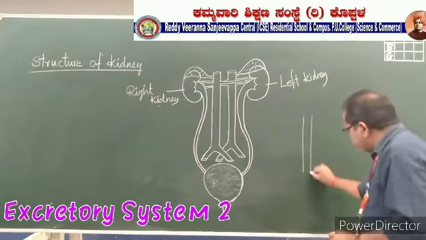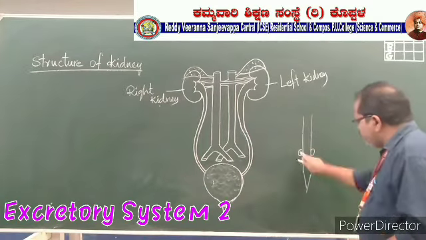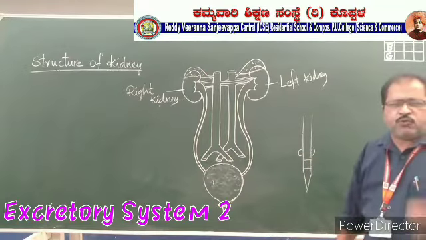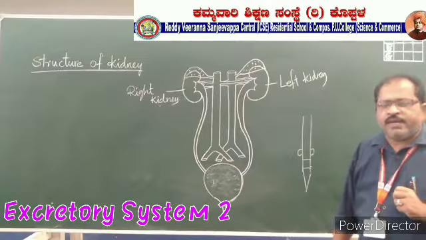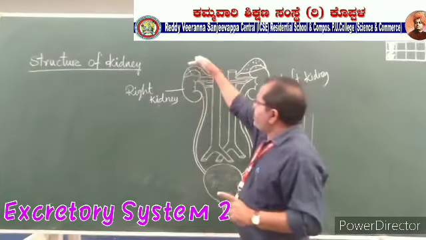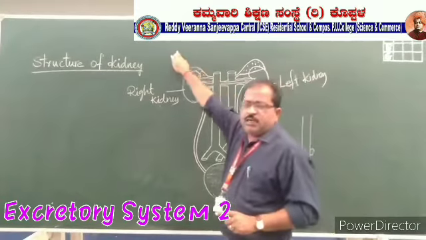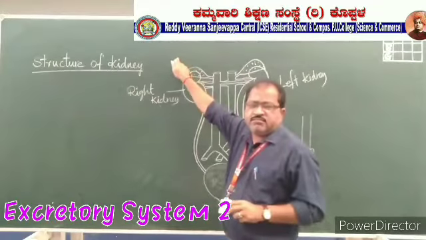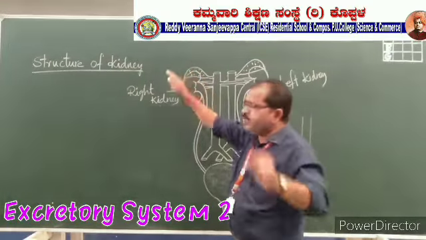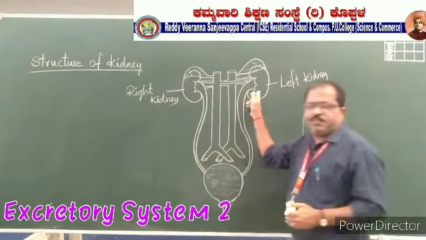Suppose this is the backbone. On either side of the backbone, on the hip girdle, and protected by the last 2 ribs. And the right side kidney is slightly lower than the left side kidney, because here the liver is present and it is pushing the kidney downwards. So the right kidney is very slightly lower than the left kidney.